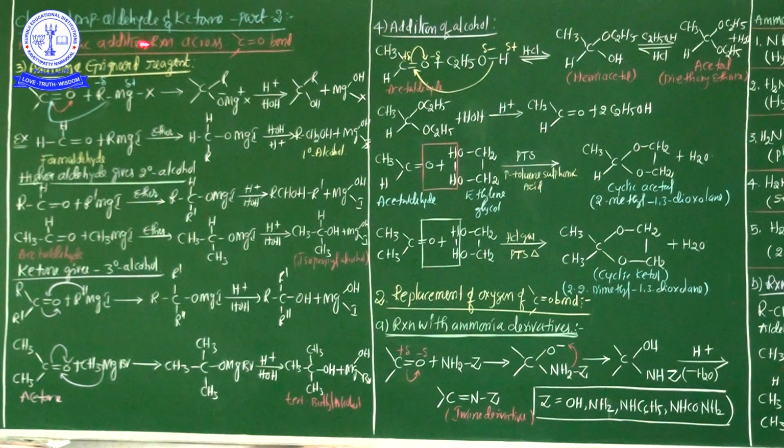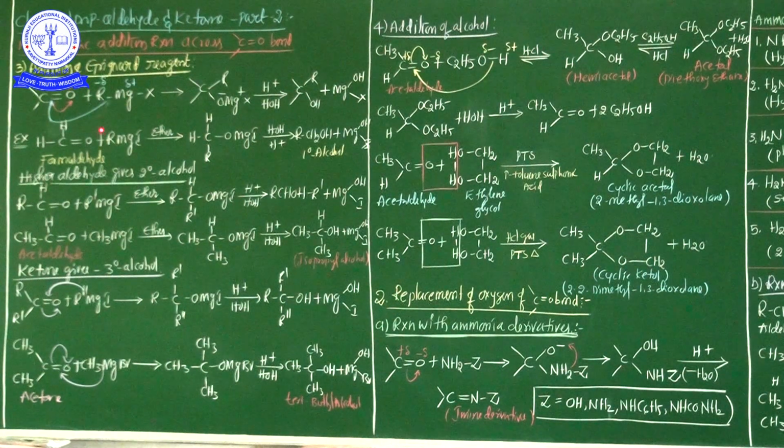Hi students, in this session we are going to discuss the remaining chemical properties of aldehydes and ketones. That's why I put here one title, Chemical Properties of Aldehyde and Ketone Part 2. Already in Part 1 I completed some important chemical properties from the category of nucleophilic addition reaction. Now in this session also we will discuss some other examples from the category of nucleophilic addition reaction across the C=O bond. So in this session, the third example: addition of Grignard reagent.